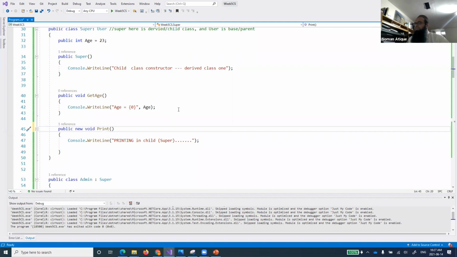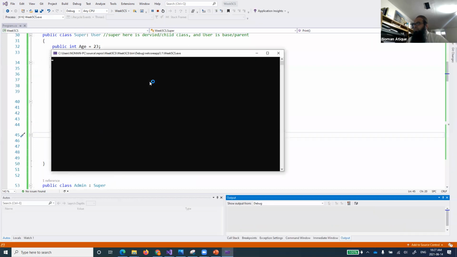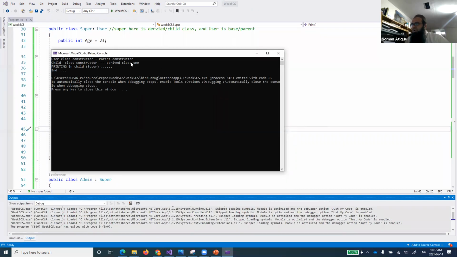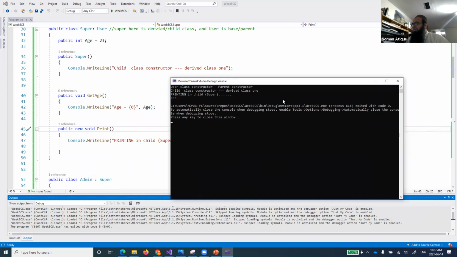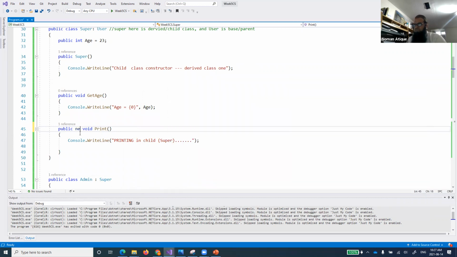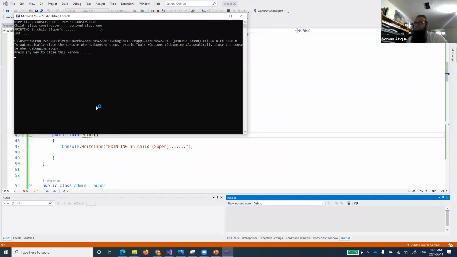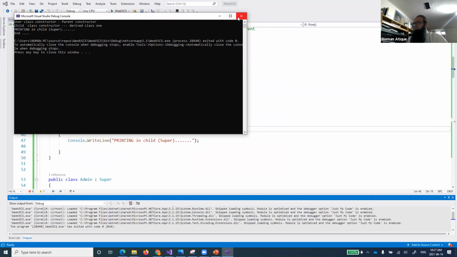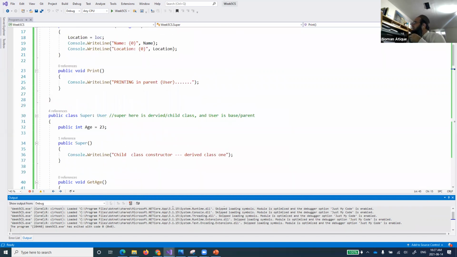New void print. Now that error has gone. And now if you run that one, right, printing in child. The only thing that is confusing me is that it is not behaving accordingly. It should now access this printing in child, this super, right? But let's remove this new, and it should now not access. I don't know what I'm doing. Maybe something is wrong, let me check. Printing in child, super. Let me have a quick look at it.